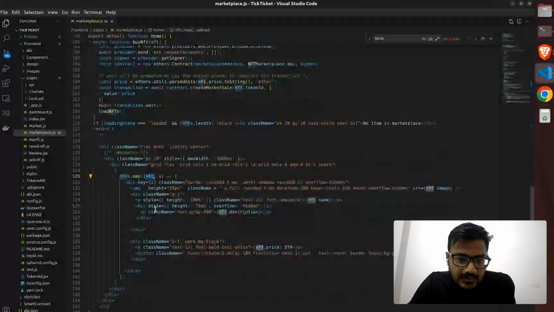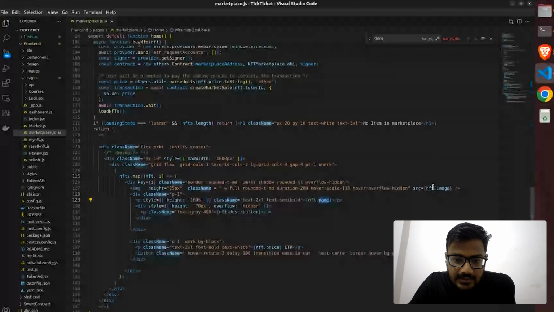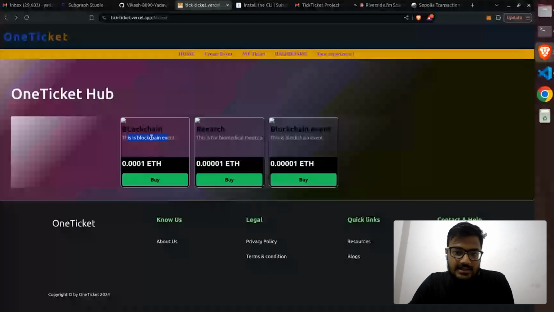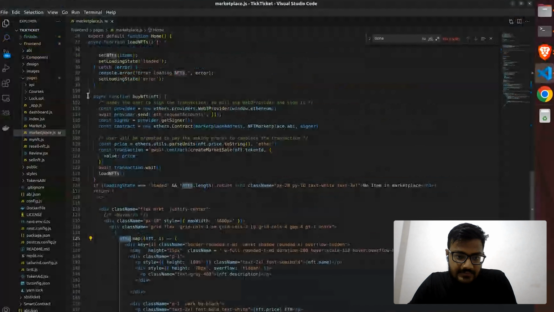If I talk about the NFT, it has name, image, and description. So we can see this: the image is not showing, this is the name and this is the description. All this is present in the NFTs with the help of this function.